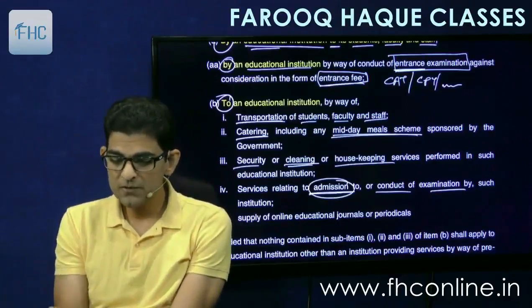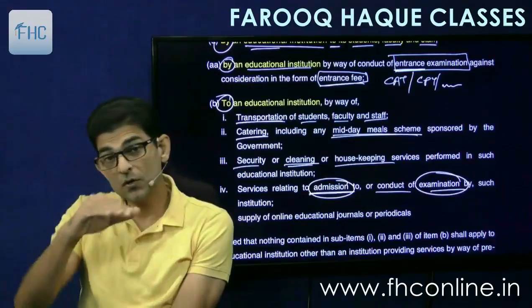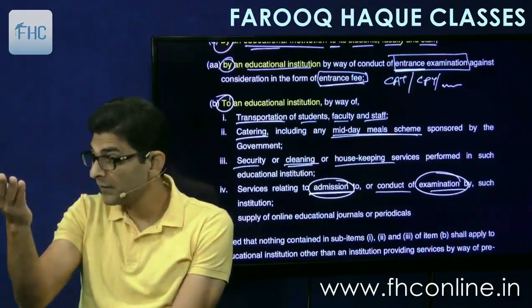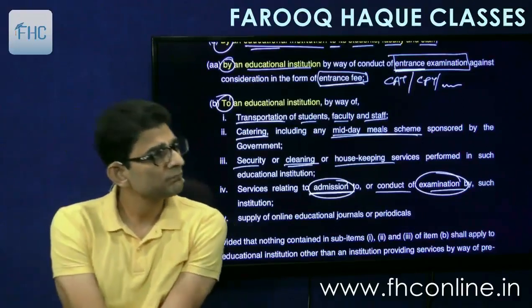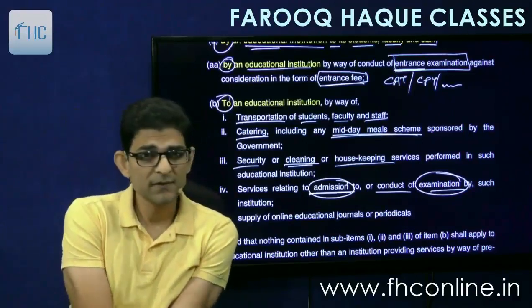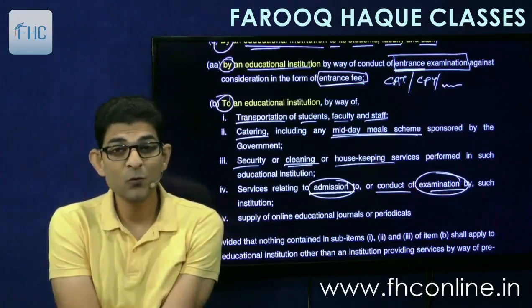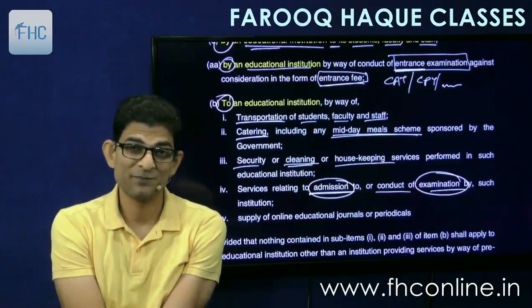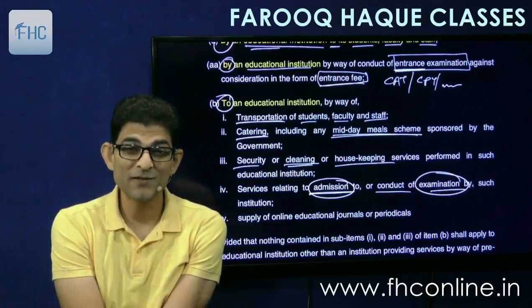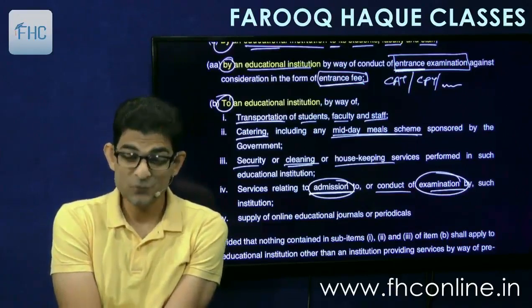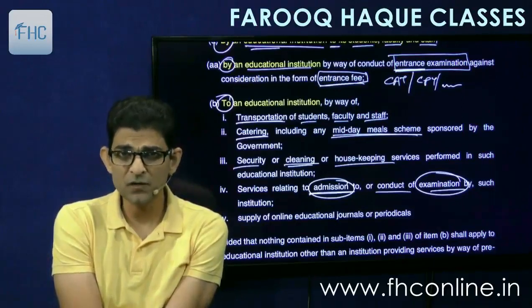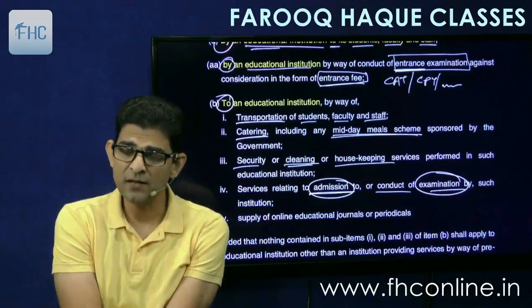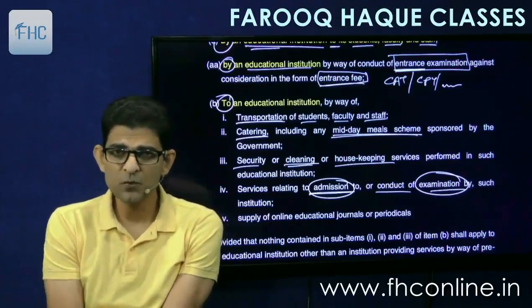So what happens is that educational institutions give the commission to people who provide students. So that is technically called as admission service. So schools will not take those interviews and all from students. They will hire that work to an outside agency like Farooq Haq. So what Farooq Haq will do?